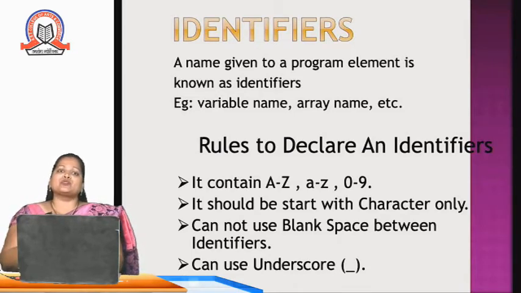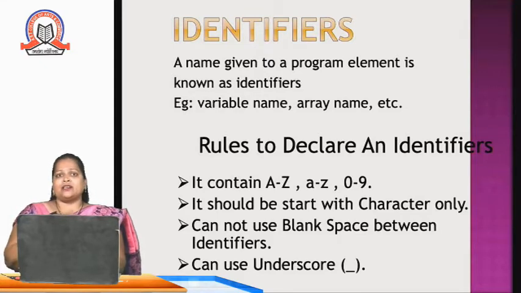Suppose if I want to store a single value, I can declare a variable. If I want to store a set of numbers, I can use an array. So these are examples of identifiers. There are some rules to declare an identifier. As I said earlier, in the C++ character set we can include alphabets, capital and small, as well as digits. In an identifier we can contain capital A to Z, small a to z and 0 to 9, but it should start with an alphabet only. We can contain digits in an identifier, but it should begin with an alphabet.